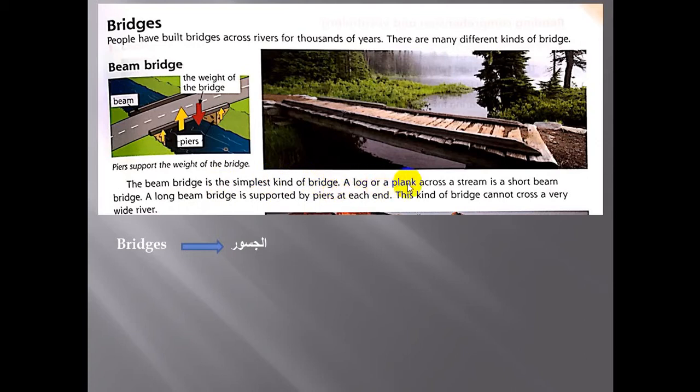A log or a plank across a stream is a short beam bridge. A log وهو عبارة عن لوح خشبي or a plank across a stream عبر المجرى المائي is a short beam bridge وهو عبارة عن حافة الجسر القصير. Okay?